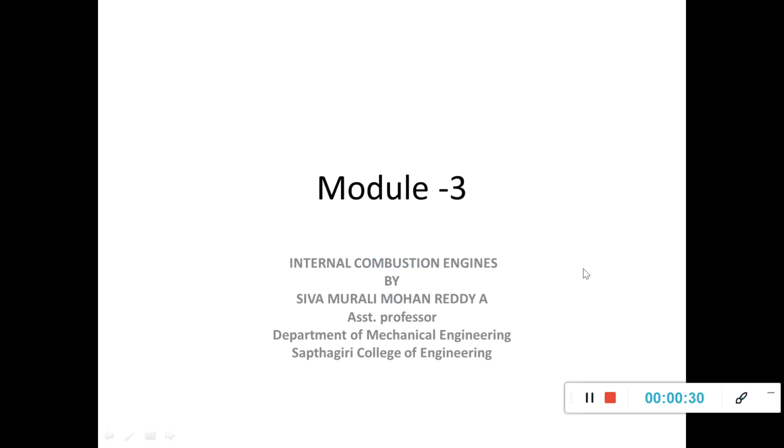Module 3, Internal Combustion Engines. It is the first part in Module 3. Second part, we have refrigeration and air conditioning.